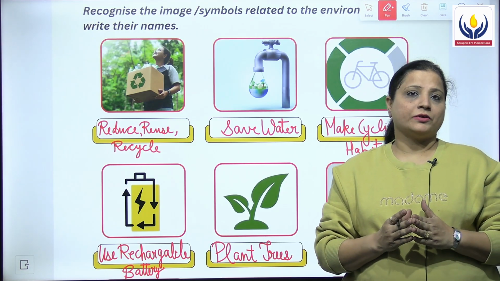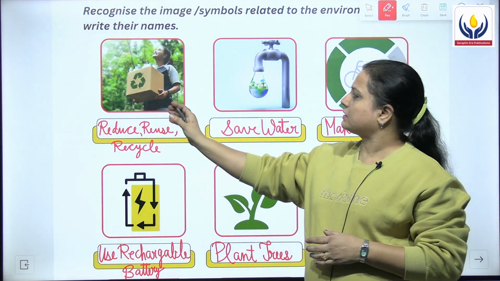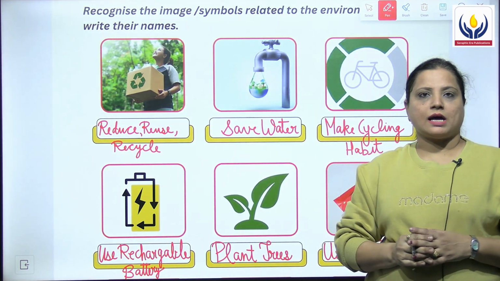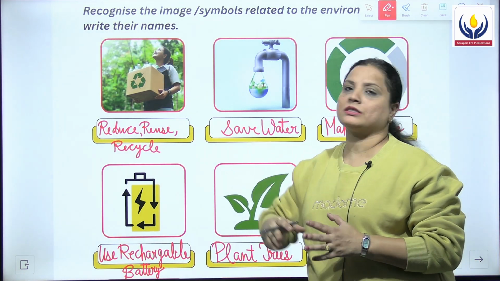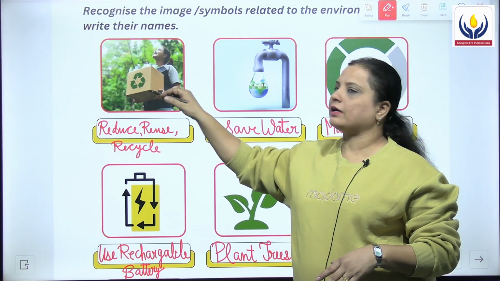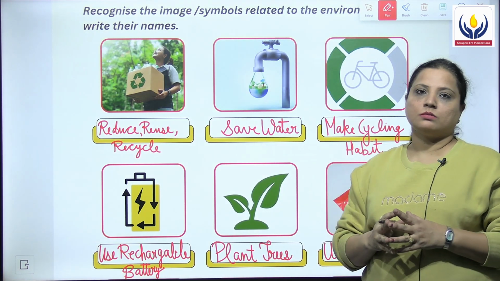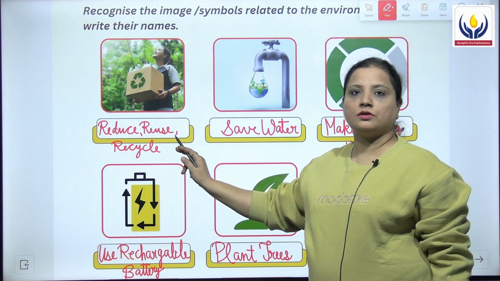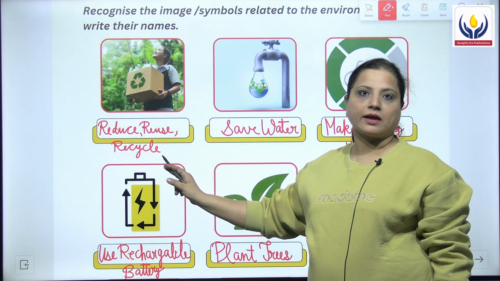Let's take a look at the first picture. It is a picture of a girl carrying a box with certain plastic bottles in it, and there is a sign showing a triangular figure, and this symbol is of reduce, reuse and recycle.